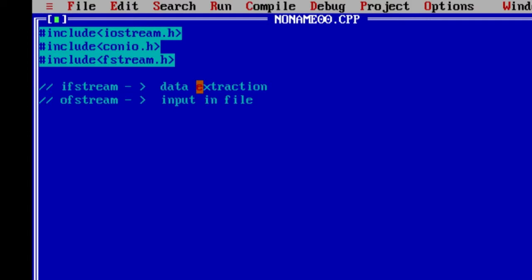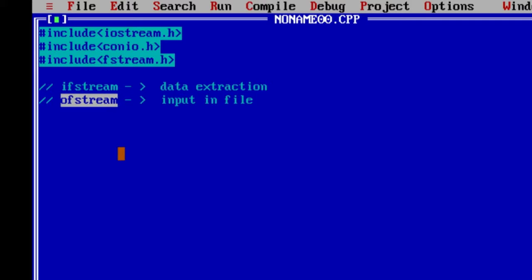Now what is OF? Ofstream means output file stream and ifstream means input file stream. Now if you will see, there is a difference. You will say ifstream, that means input file stream. When you call this input file stream, you're doing work exactly opposite to that, that is extraction. We're not doing input over here. Okay, so these things have to be kept in mind. Ofstream means our output file stream, but what we are doing over here is we are storing input in a file.